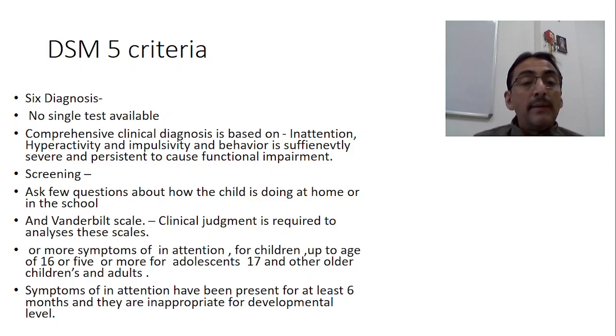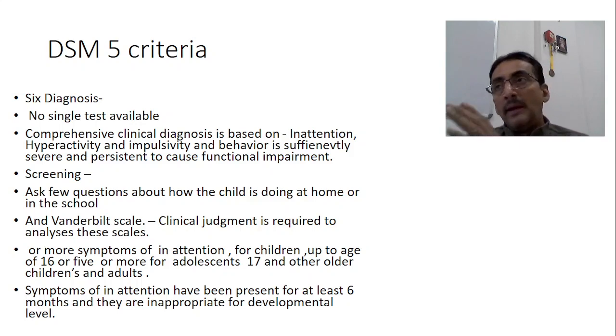Now, what does the DSM-5 criteria say? Six or more symptoms of inattention for children up to the age of 16, or five or more symptoms for adolescents aged 17 and above, and older children and adults. Also in adults, symptoms of inattention must have been present for at least 6 months and be inappropriate for developmental level.